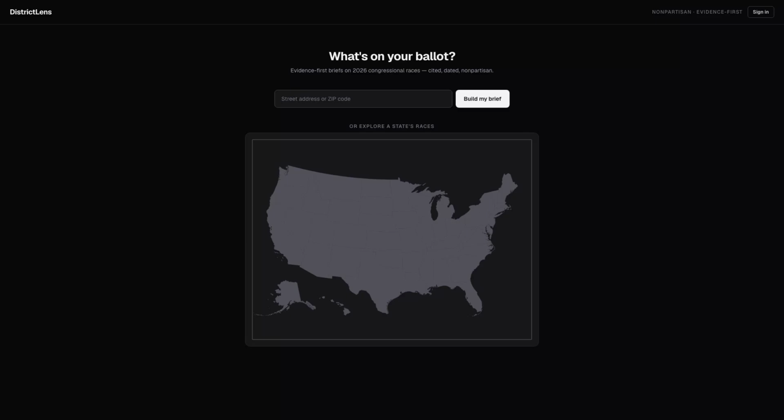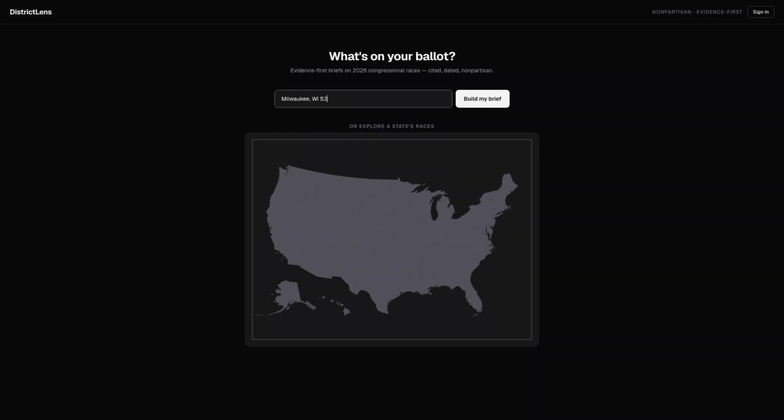I'm a voter in Milwaukee. The information I need every election is technically public: FEC filings, Congress.gov, campaign websites. But it's scattered everywhere, and I have a life. DistrictLens is a nonpartisan agent. It assembles the evidence in seconds, cites every claim, and refuses the one thing it never should.